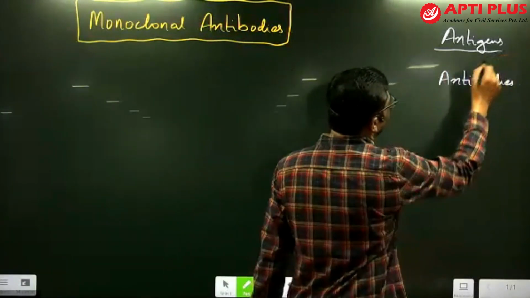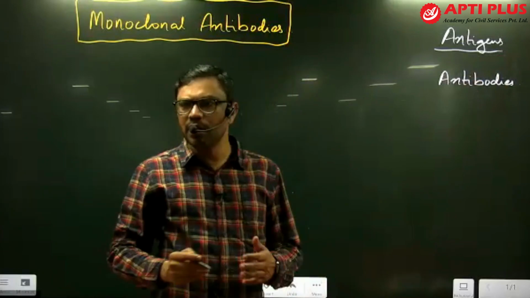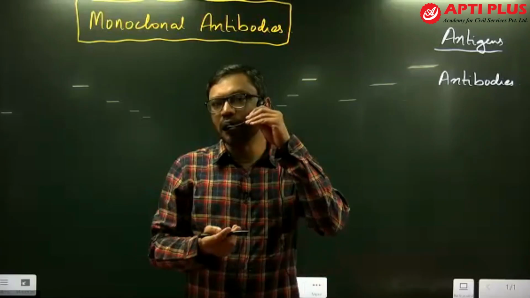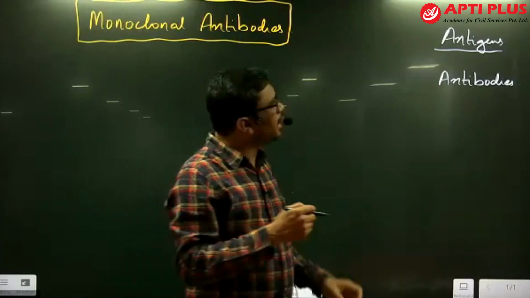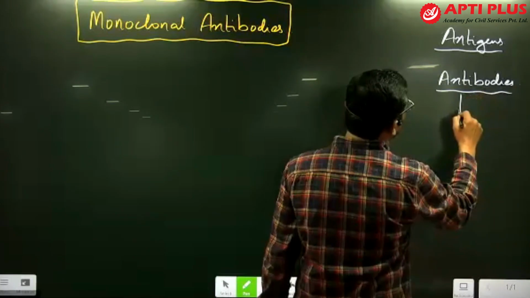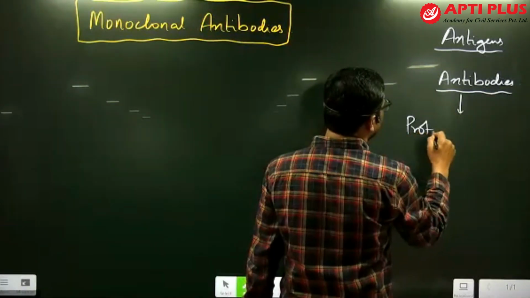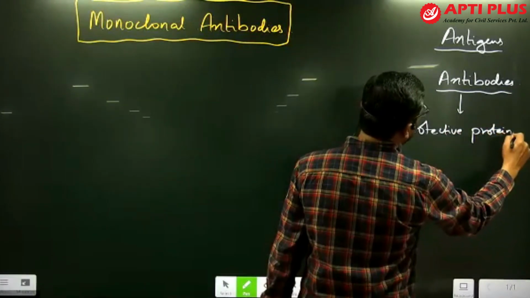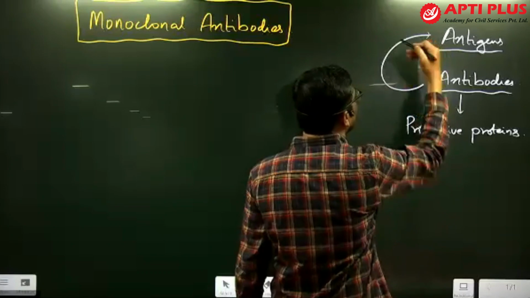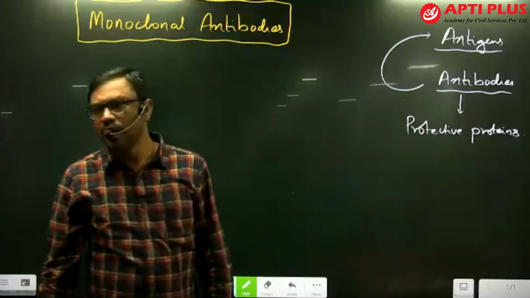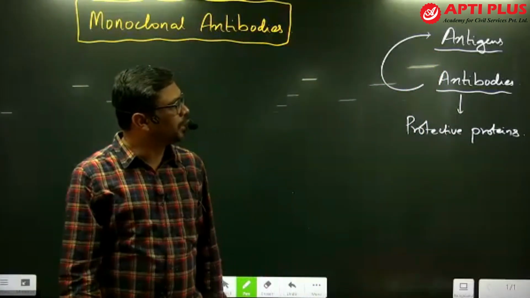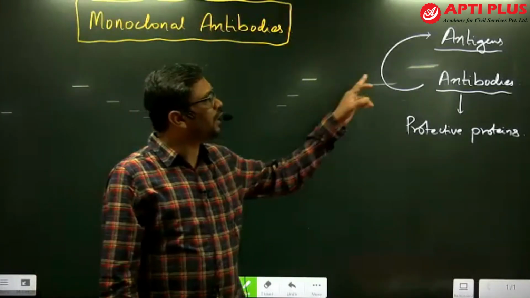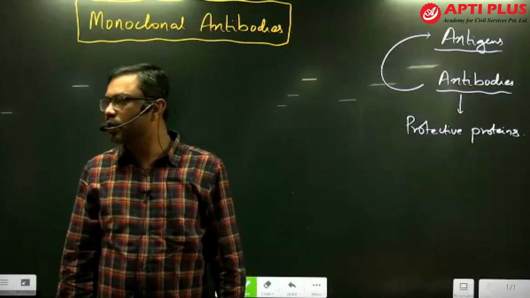These antigens may be of different types. Chemically they may be carbohydrates, proteins, or some other chemical substances. But antibodies are the protective proteins released by our immune system to fight against the antigens.